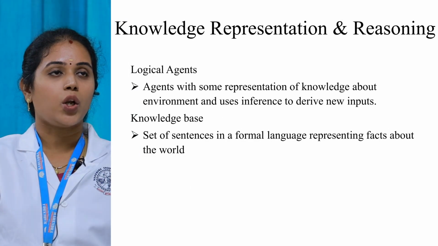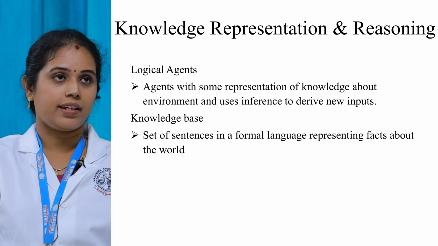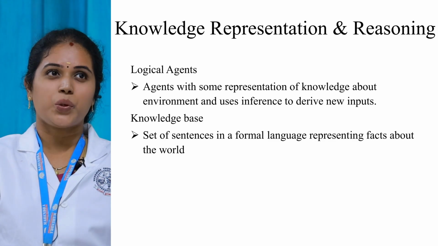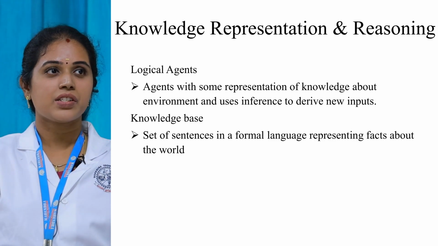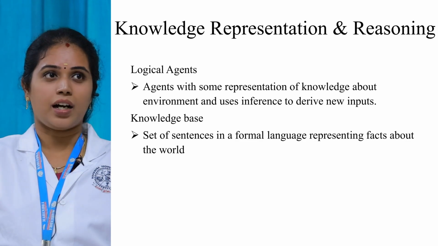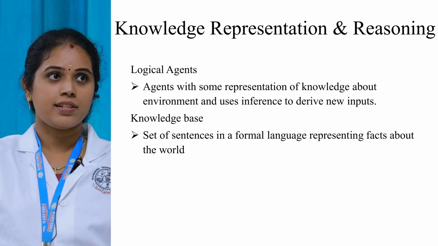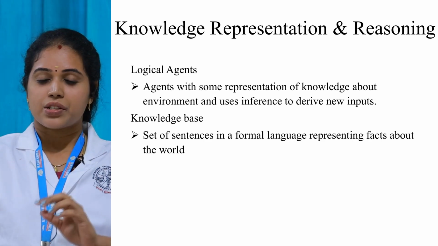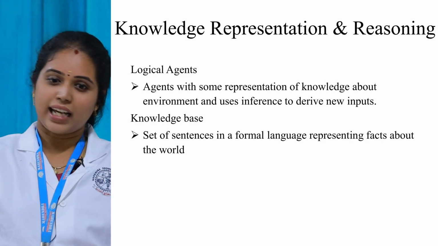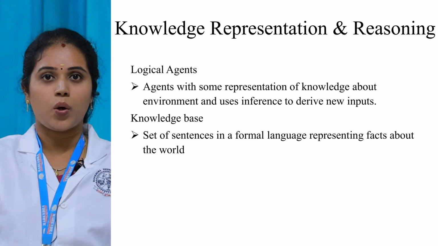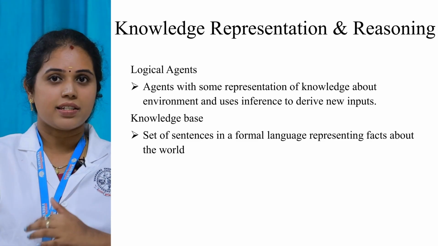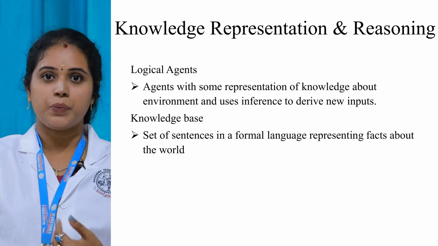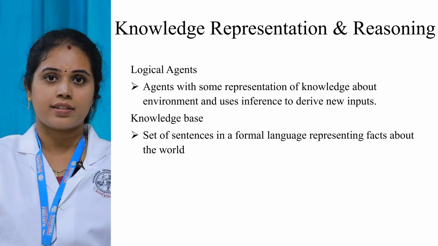The next one is knowledge representation and reasoning. So what do you mean by knowledge representation? What is reasoning? Actually we need to know certain two terms, that is logical agents and knowledge base. What do you mean by logical agent? Actually we know that an agent can be anything, it might be a machine or else a human being present in the environment. It connects to the environment with the help of sensors and actuators.